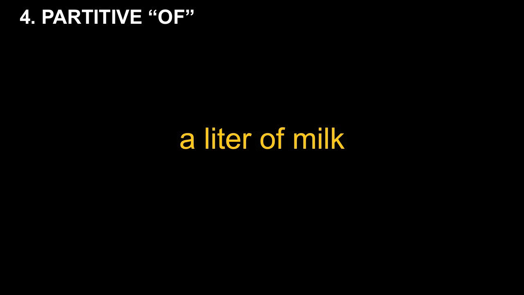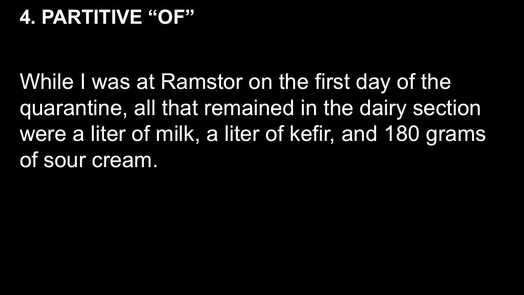So if we're going to talk about a partitive rule, we're staring at it right now. When we're looking at something that could be thought of as a large collection of things, and we only want to discuss one item of that collection, then we use the word a. Similar example: while I was at Rom's store on the first day of the quarantine, all that remained in the dairy section were a liter of milk, a liter of kefir, and 180 grams of sour cream. There's our liter of milk again.